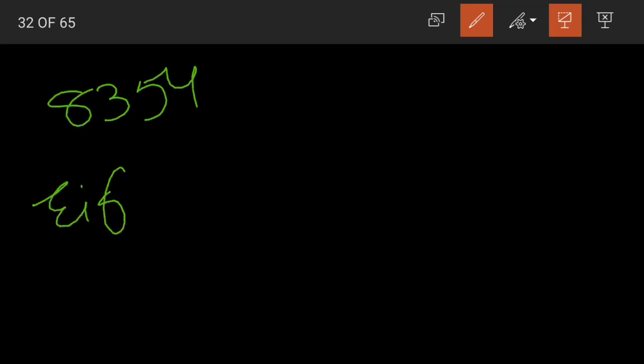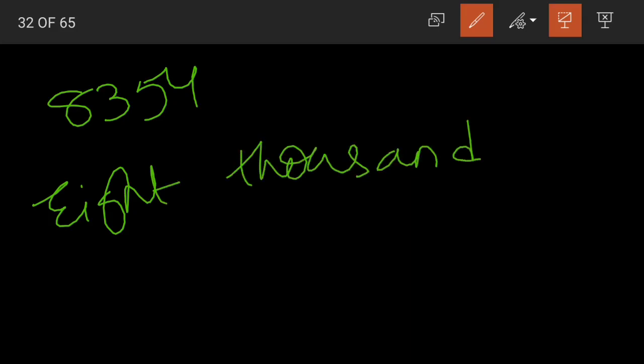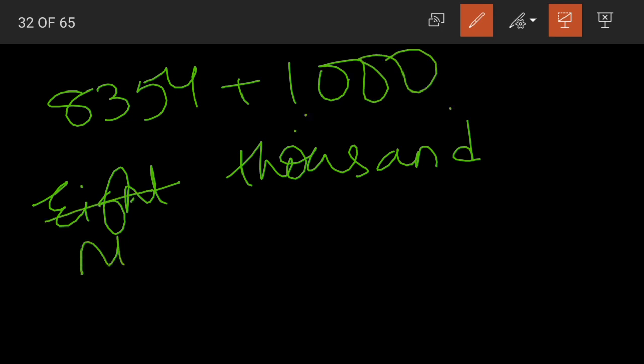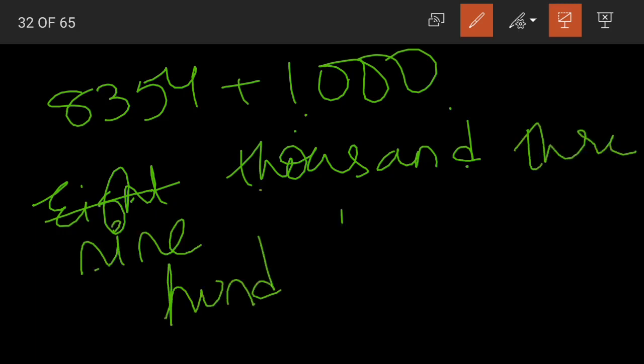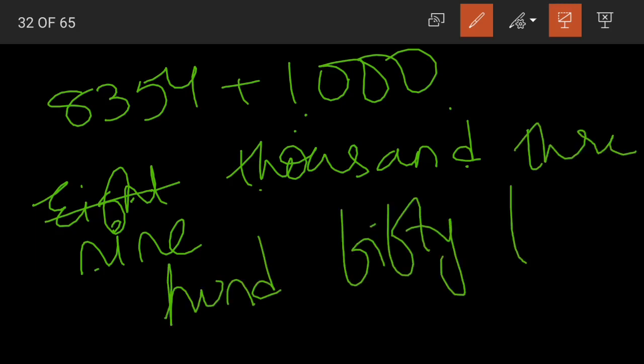Now the same thing with the thousands as well. What is this again? How will we read this? 8,000. Yes, we'll read it as 8,354. Now when I add 1,000 to it, this 8 becomes what? The next 8 plus 1 becomes 9. So this becomes 9,354. Clear children? Only the digit in the thousands place is changing.